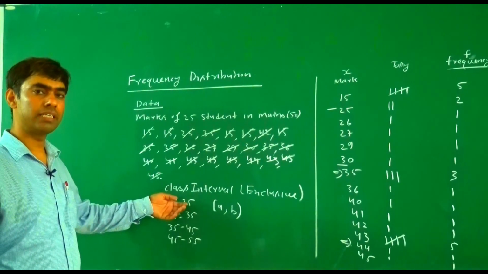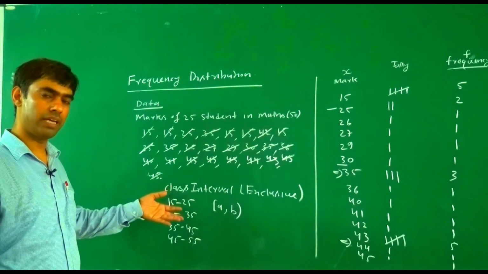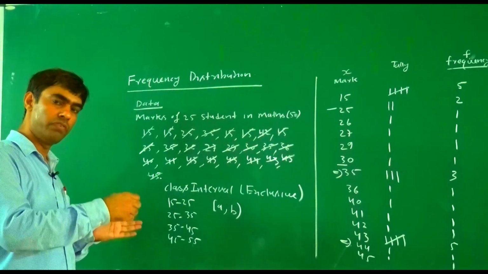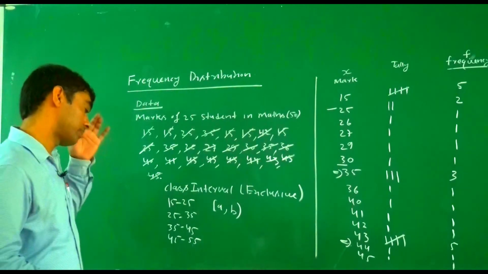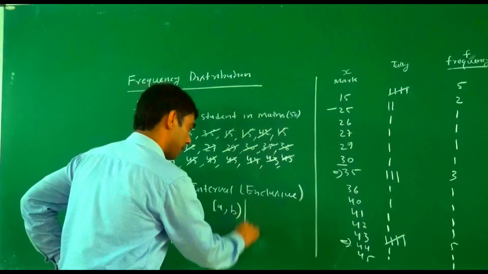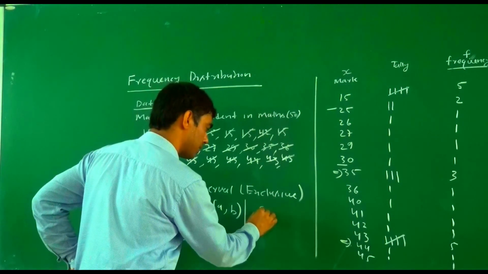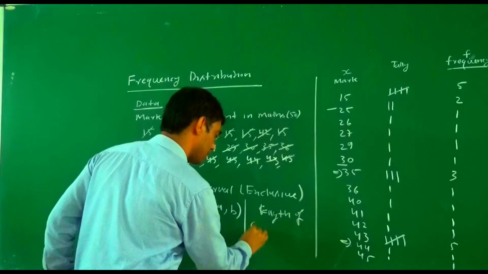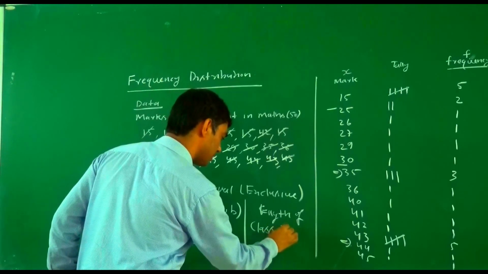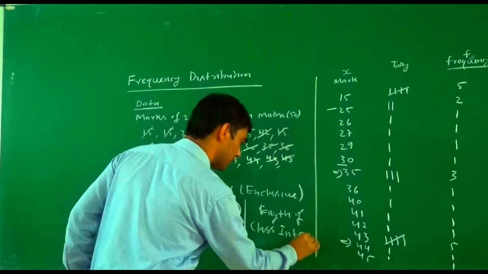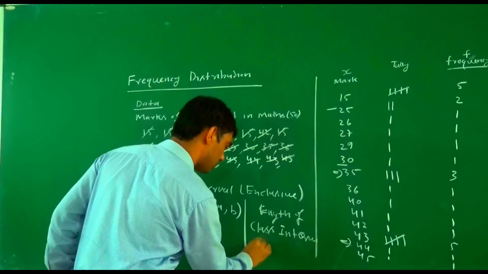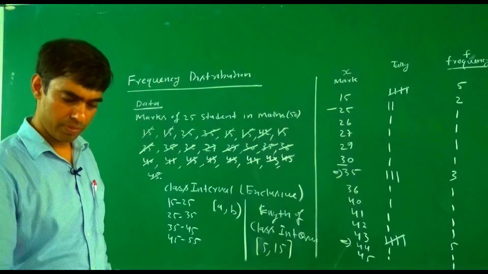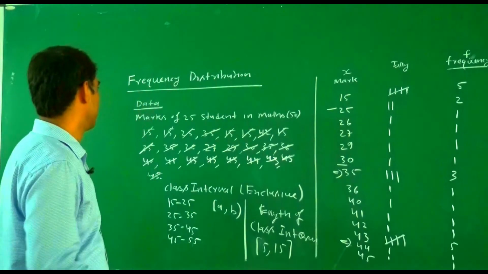The upper limit is extendable, but the lower limit is not reduced below 5. So the length of a class interval is between 5 to 50. This is the basic concept of frequency distribution.